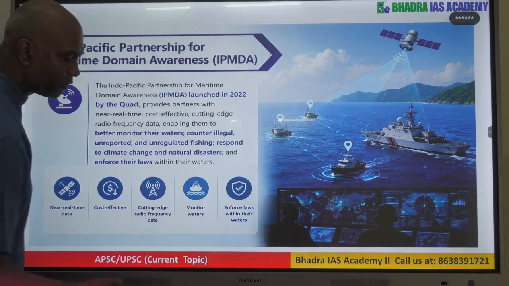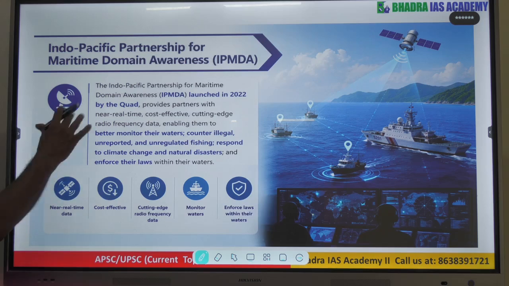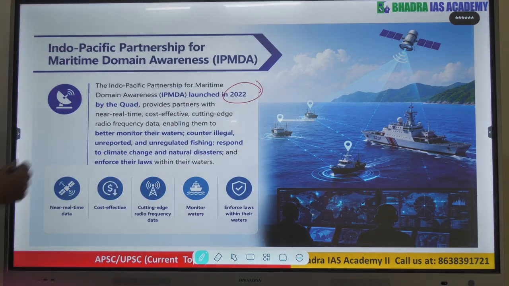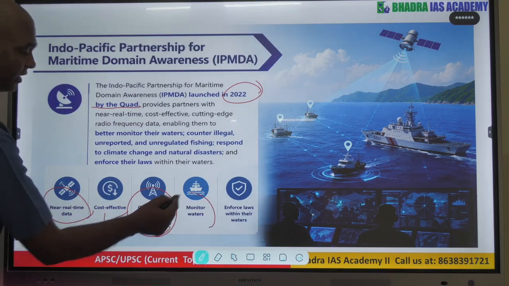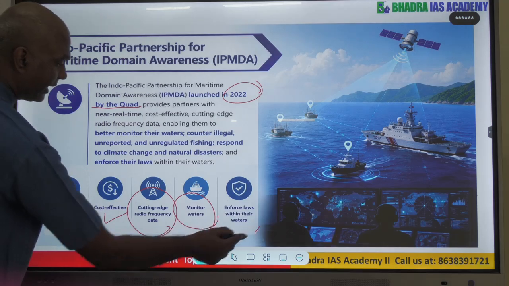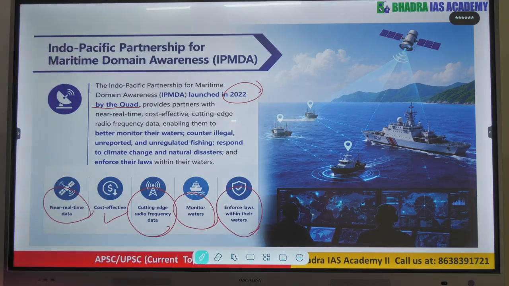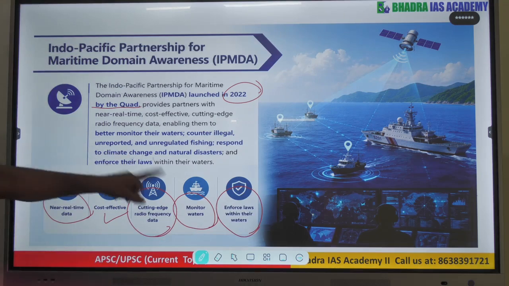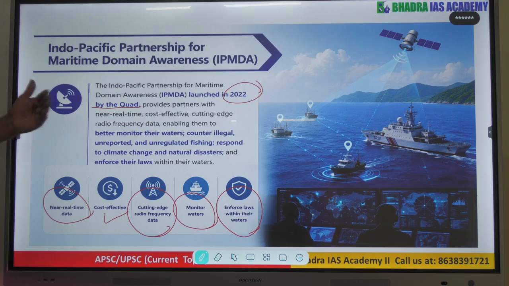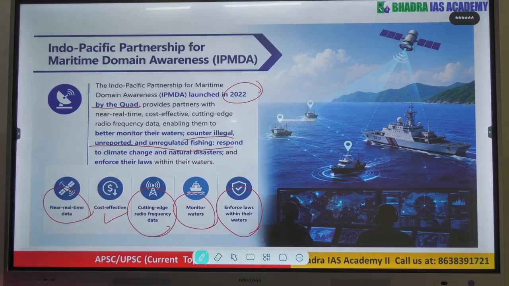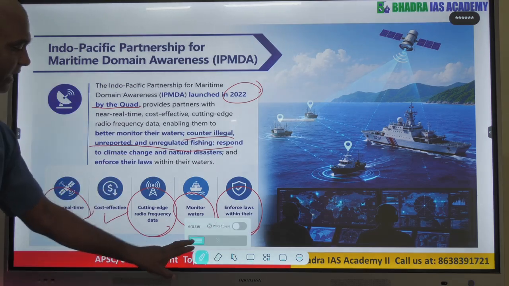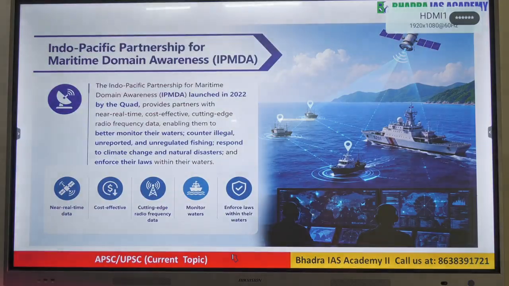Let's look at the Indo-Pacific Partnership for Maritime Domain Awareness. This topic can also be asked in your prelims. It was launched in 2022 by the Quad, and it provides real-time, cost-effective, cutting-edge radio frequency data, monitoring the international waters, and also helping enforce laws within their territorial areas. That is the main focus of this. In a way it also helps them control illegal, unreported, unregulated fishing, etc. So this is one area where the Quad members have been collaborating.